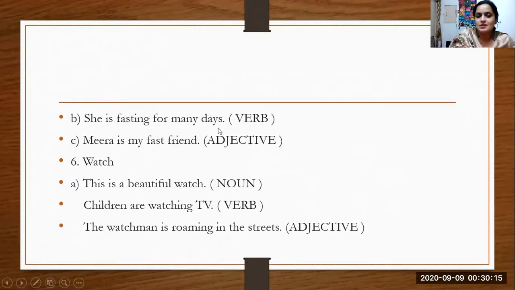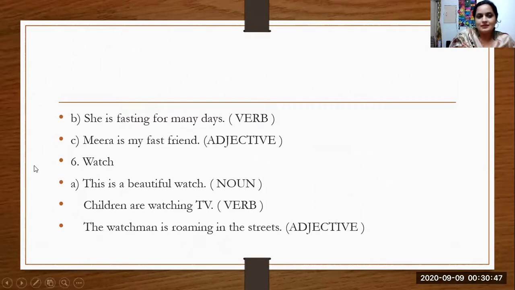Then fast is used as verb. How? She is fasting for many days. वो कई दिनों से व्रत कर रही है. ऐसे क्रिया हो रही है fast. Fasting. So fast is used as verb. Clear? Then what is fast as an adjective? Meera is my fast friend. So here the word fast is used as an adjective. कैसी friend? Fast friend.